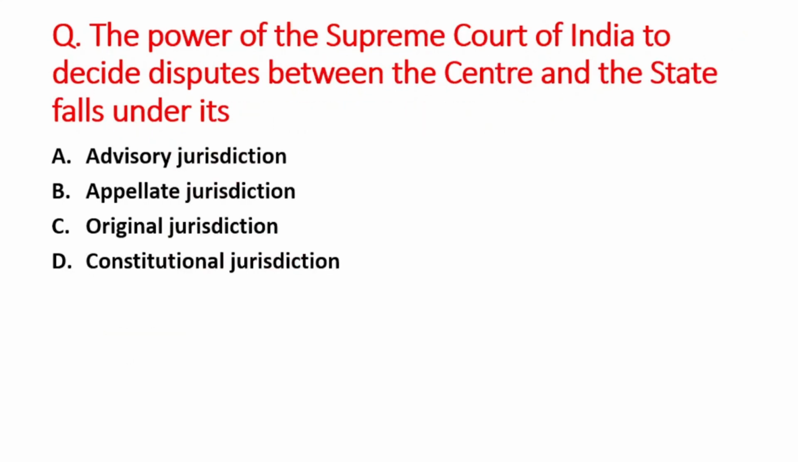Next question is the power of the Supreme Court of India to decide disputes between the center and the state falls under its A option is advisory jurisdiction, B is appellate jurisdiction, C is original jurisdiction, and D option is constitutional jurisdiction. So right answer is option C, that is original jurisdiction. And original jurisdiction is under Article 131.